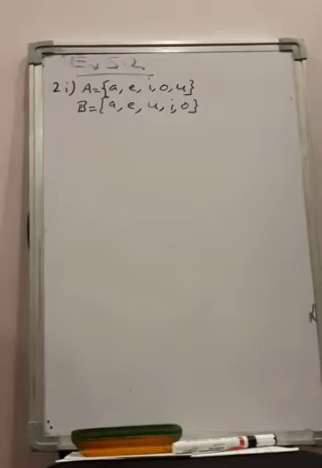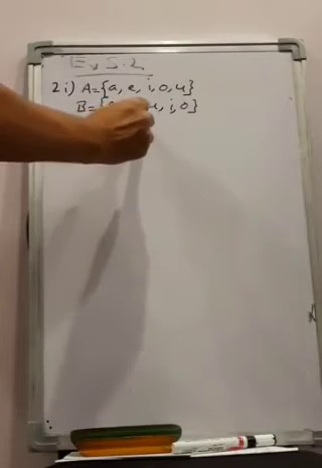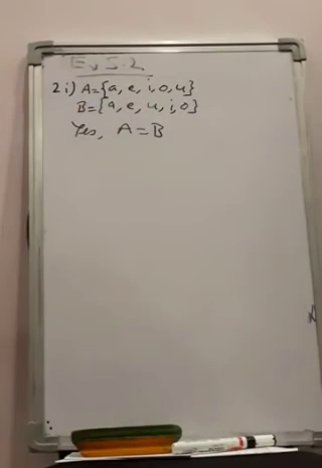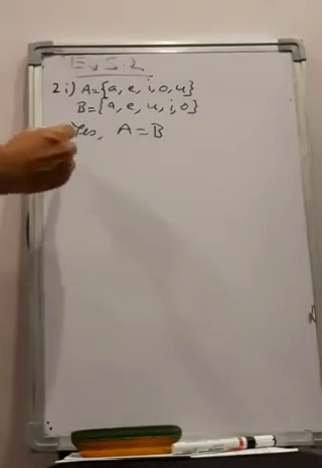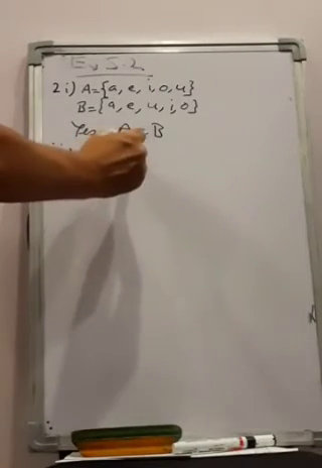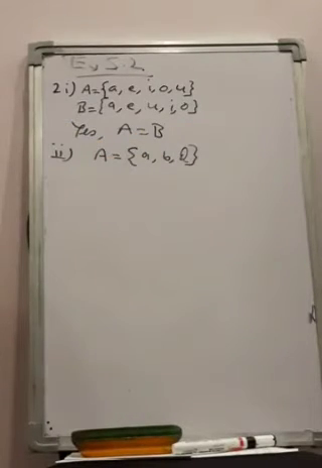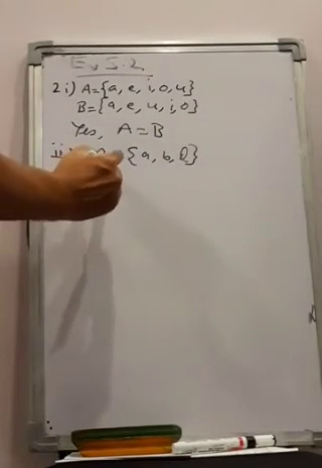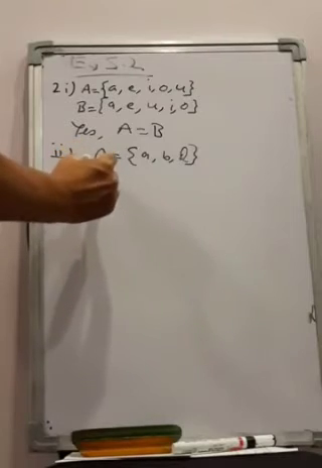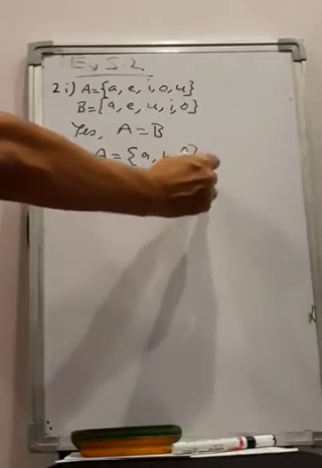So do they represent the same set? Yes. The answer is yes. And they are equal sets, right? So same way you can find another part. Second part, the first one is given A, B, D, right? And the second one is given D, A, B, B.